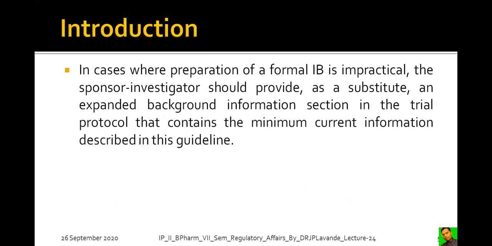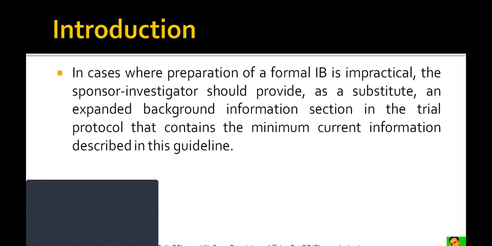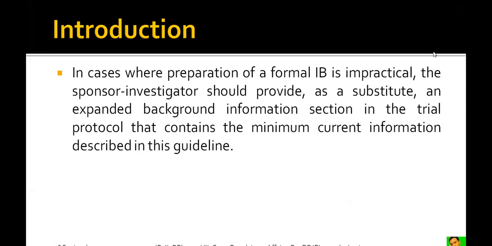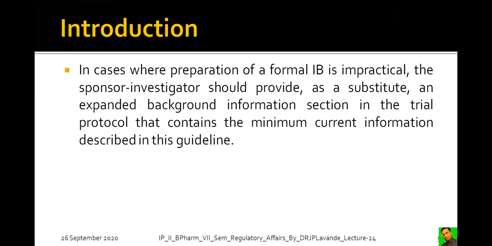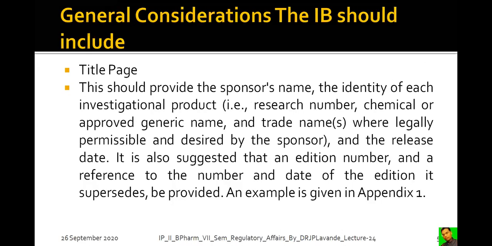In cases where preparation of a formal IB is impracticable, the sponsor investigator should provide as a substitute an expanded background information section in the trial protocol that contains the minimum current information described in this guideline. So everything should be according to the investigator's brochure. It will give all guidelines and all instructions to the investigator as well as to the personnel involved in the process of the clinical trial.